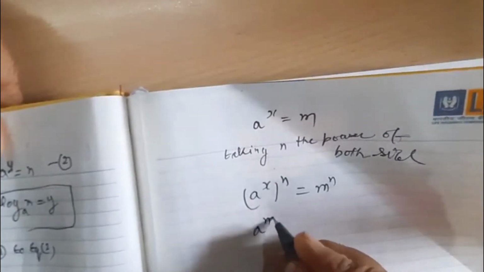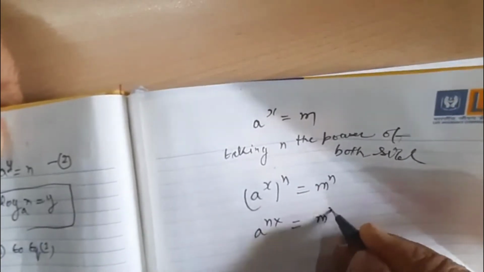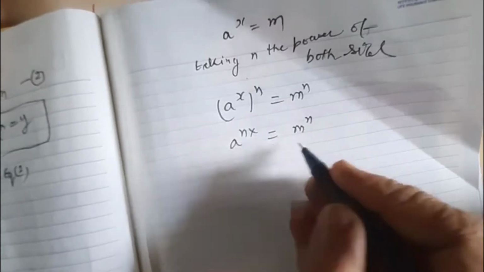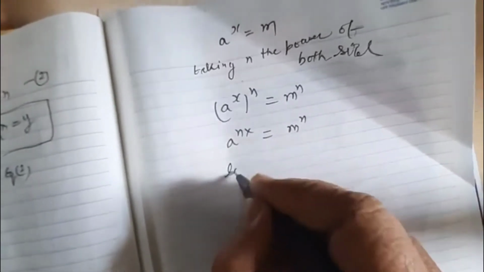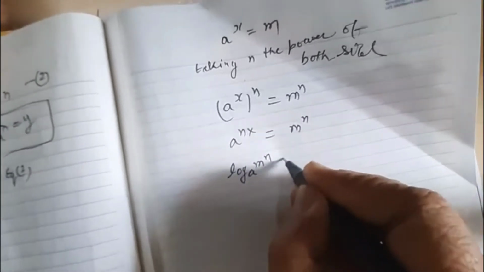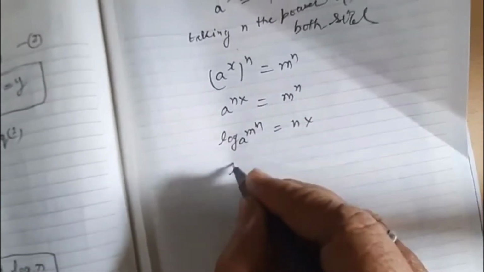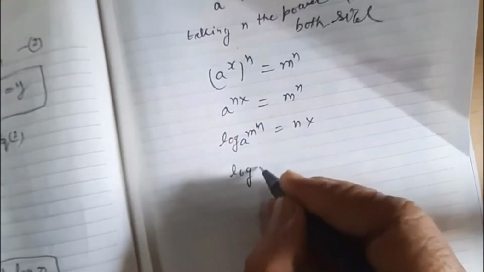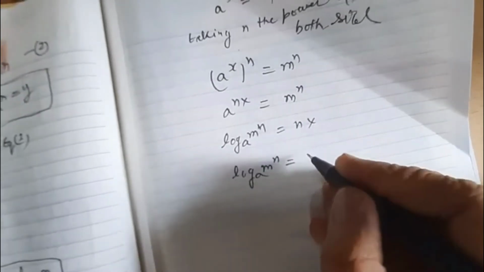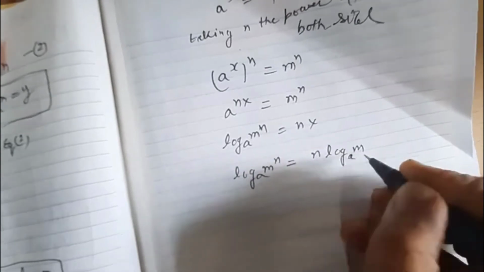Applying the law of indices, the powers are multiplied, so a to the power nx is equal to m to the power n. Here a is the base, nx is the power, and m to the power n is the result. We find log of m to the power n base a is equal to nx. Putting the actual value of x, we find log of m to the power n base a is equal to n times log m base a.